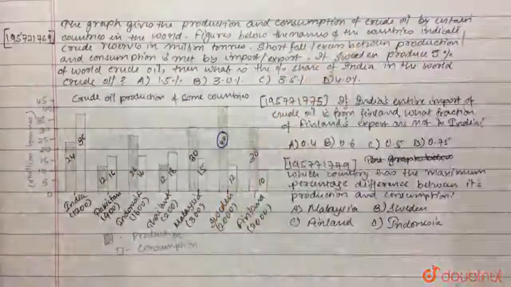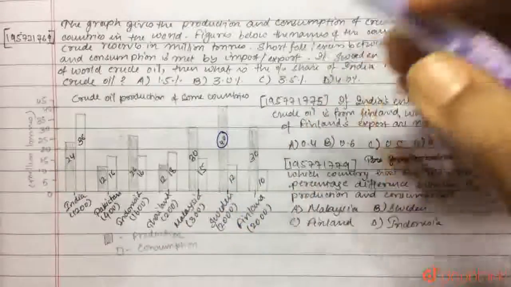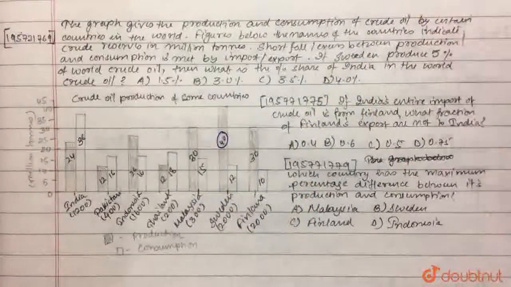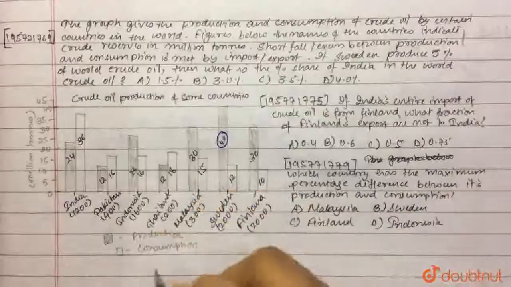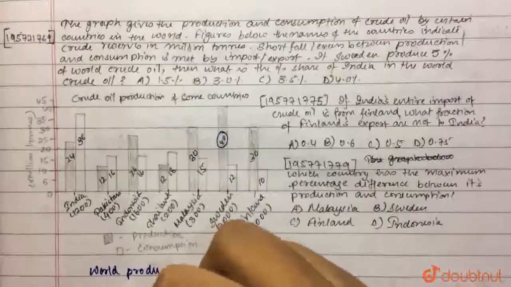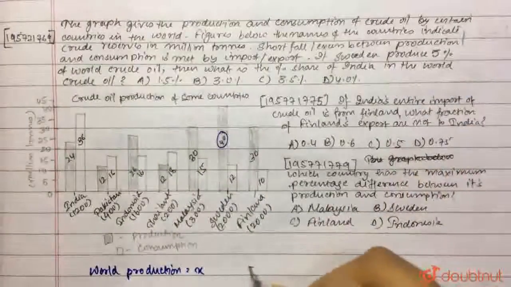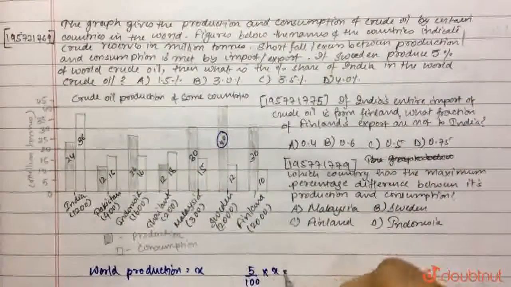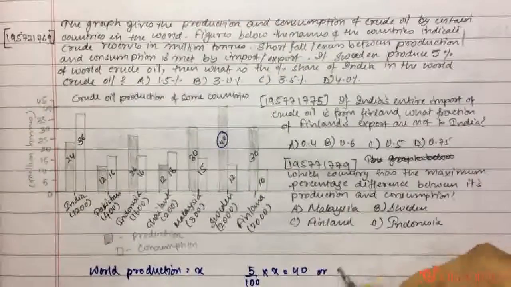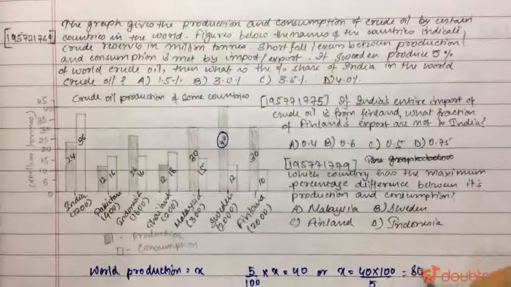It is talking about Sweden. Sweden's production is 40 million tons, right? Because the black shaded portion is production and consumption is the white portion. That this 40 million tons is 5% of the world's crude oil. So let's say the world production is X million tons. Since everything is in million tons, we will not write that, we will simply put X. Now it is said Sweden is 5%. So 5% of X is 40 million tons, right? Or from here you will get X equals 40 into 100 by 5, which is 800 million tons.